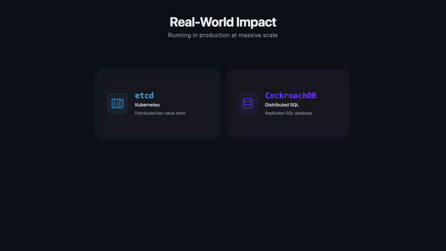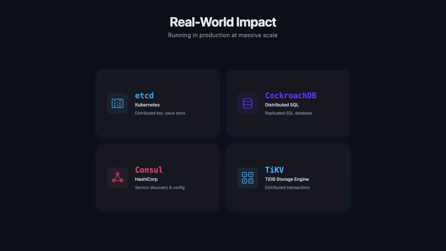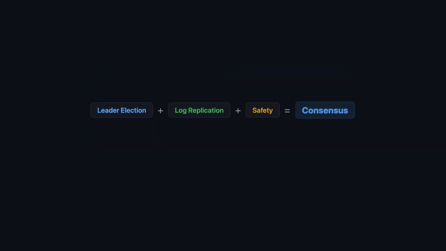CockroachDB uses Raft to replicate data across nodes in a distributed SQL database. Consul by HashiCorp uses it for service discovery and configuration. TiKV, the storage engine behind TiDB, relies on Raft for distributed transactions. These systems handle millions of operations per second, across data centers, across continents, and they all trust Raft to keep their data safe. So the next time a server crashes in your cluster and nothing breaks, remember, it's probably Raft